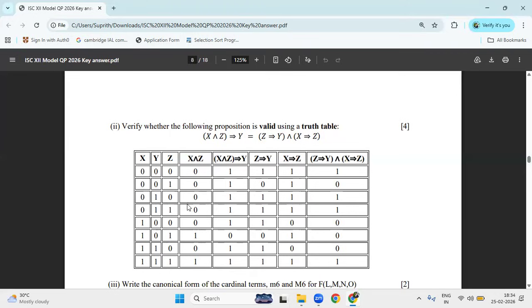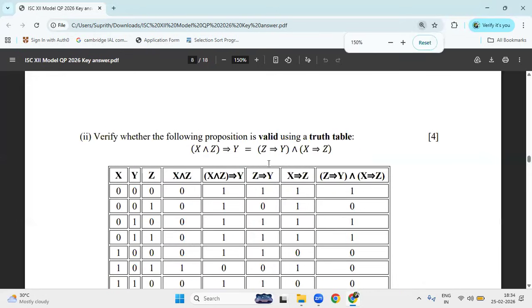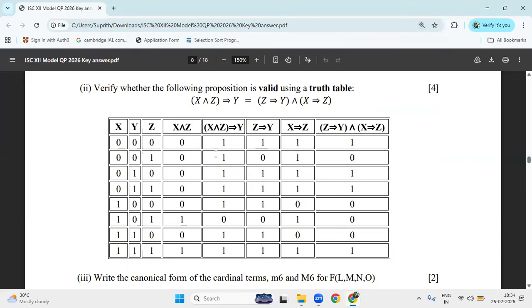Next. So now the LHS is over. We are remaining with the RHS. What is the first expression he has given in the RHS? Z implies Y. What is the meaning of implies? The same thing. Now you can go to the columns Z and Y. Now Z is 0, 0, 1. 1, 0, as we know, it is 0. 0, 1 is 1. 1, 1 is 1. 0, 1 is 1. 1, 0 is 0. Next 0, 1 is 1. 1, 1 is 1.